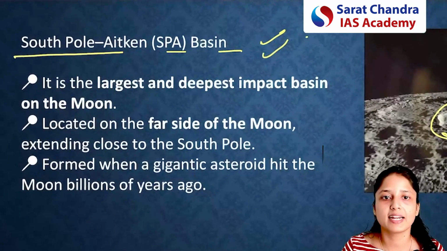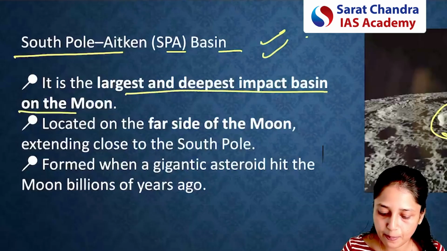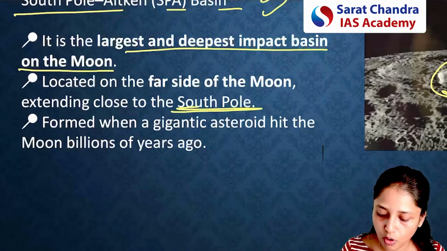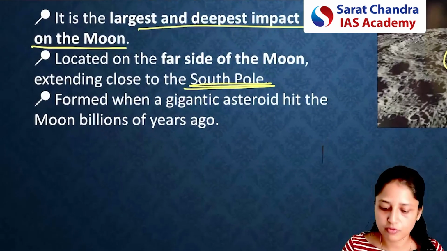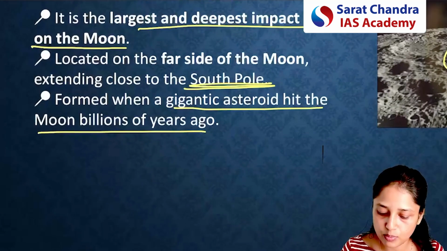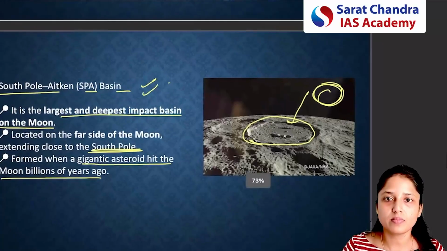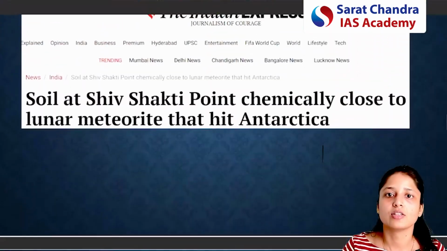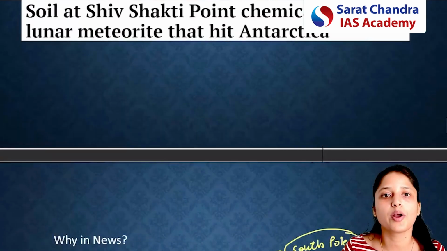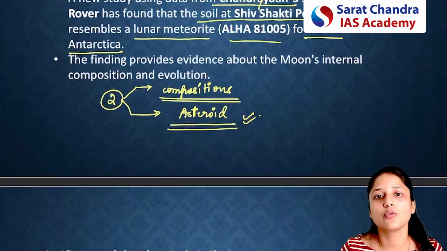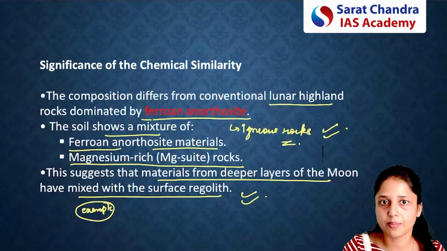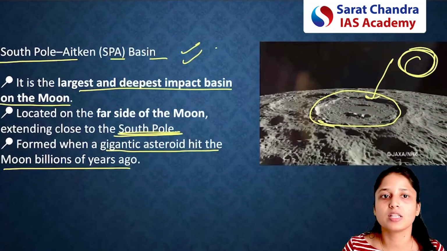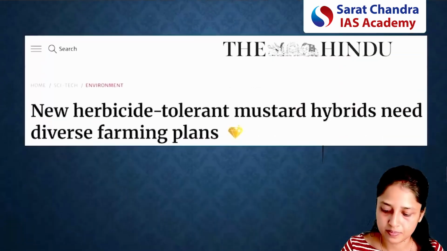So what is the South Pole Aitken Basin? It is the largest and deepest impact basin on the moon. Where is it located? It is located at the south pole of the moon. How was it formed? It was formed when a gigantic asteroid hit the moon billions of years ago. So this was the overall thing about the Shiv Shakti point. Here you have to remember what the Shiv Shakti point is and where it is located. Then you have to remember the composition of different layers of the moon. After that, you must remember the location of the South Pole Aitken Basin.